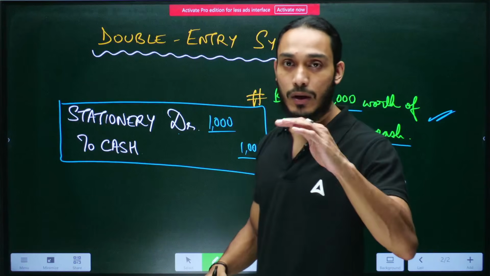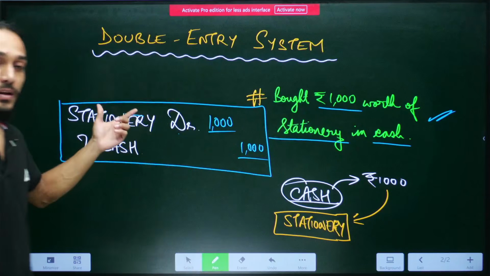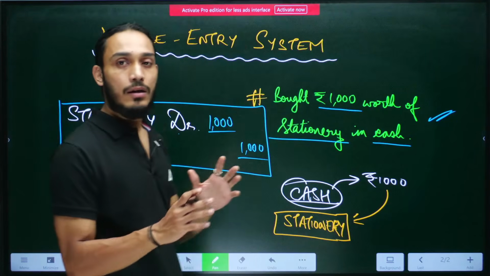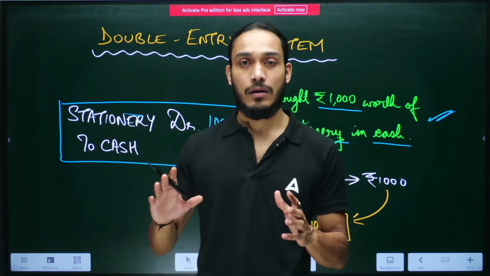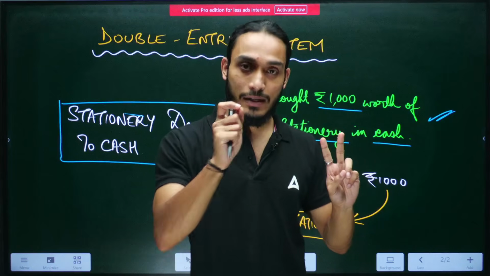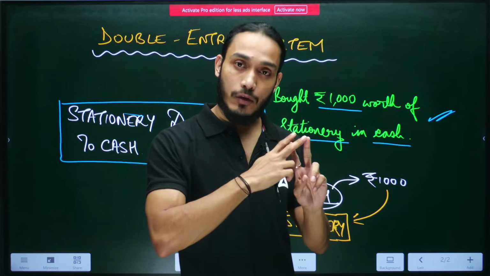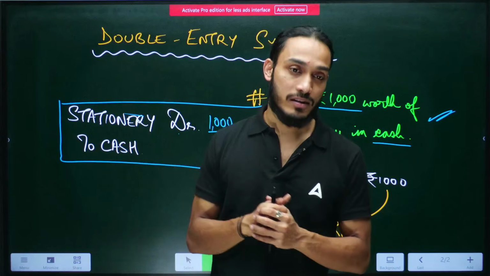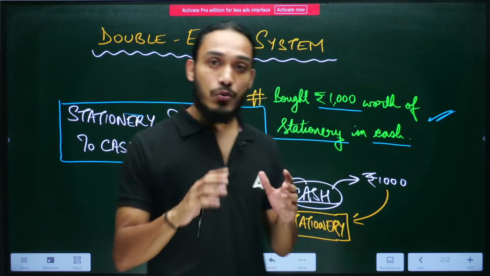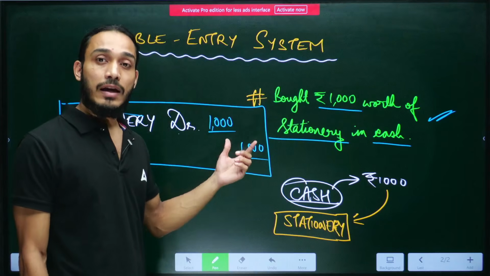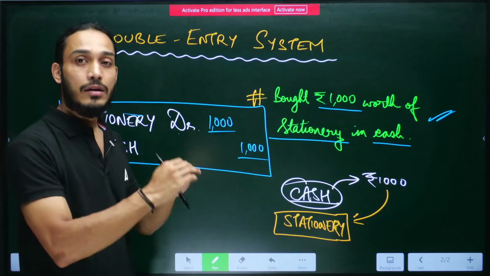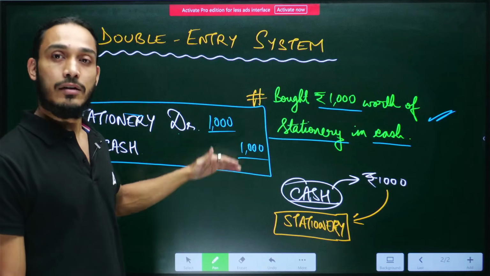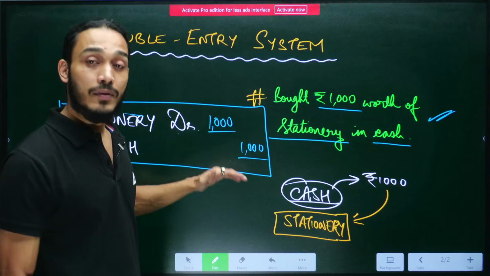So you see, when a transaction happened, two different kinds of accounts got affected. One got debited, one got credited. So in all transactions in accounting, we affect at least two separate accounts. At least. There can be more accounts involved, but there will be at least two different kinds of accounts. All right? And this is called the double entry system. And also, the amount involved in any transaction is distributed under debit and credit equally. So if 1000 rupees is going to get debited, 1000 rupees is also going to get credited within that same transaction. All right, that's how it goes.